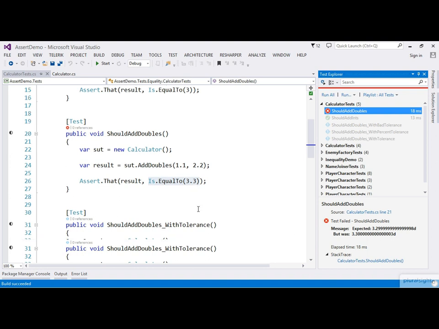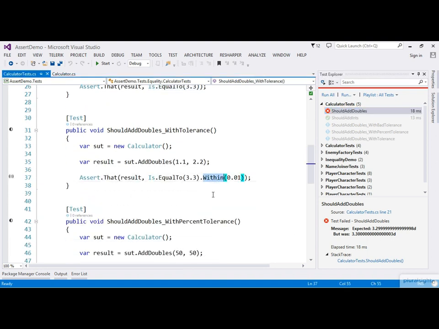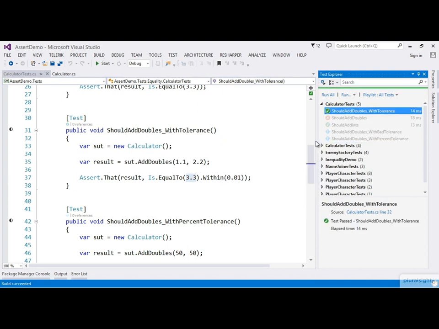So with NUnit, we can add a call to the Within method. And the Within method will allow us to specify a tolerance for our EqualTo. So here we're saying that we expect the result to be equal to 3.3, but we're going to allow a tolerance of plus or minus 0.01. So now if the result is between 3.29 and 3.31, this test should pass. So let's run this, and we can see that our test passes now.